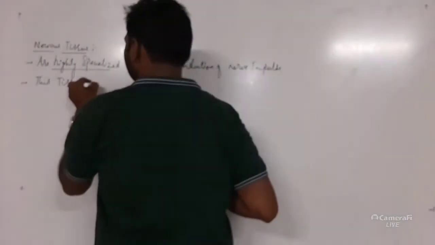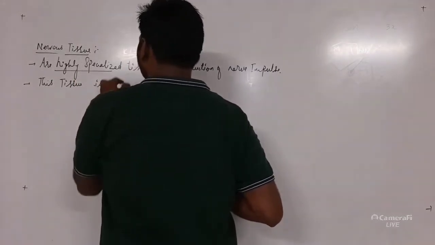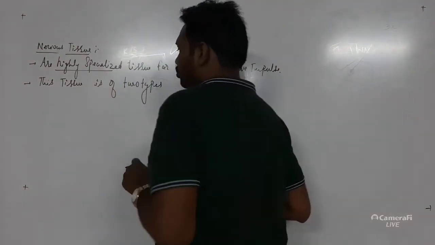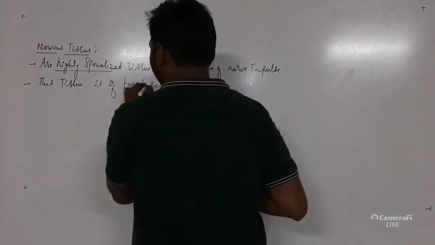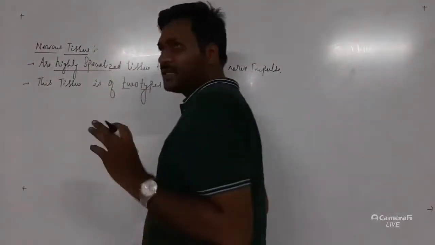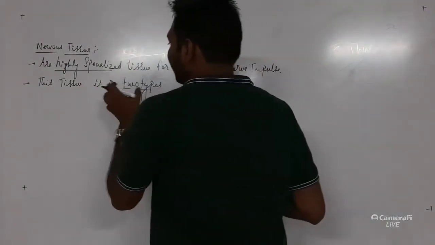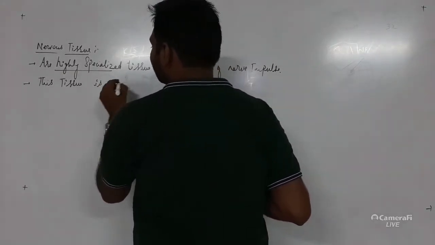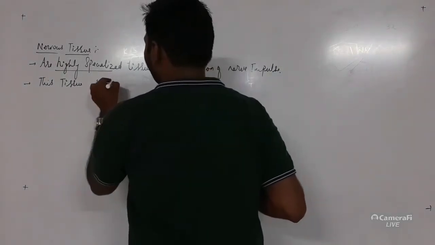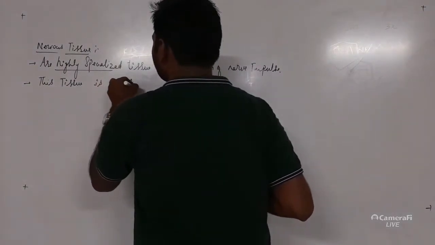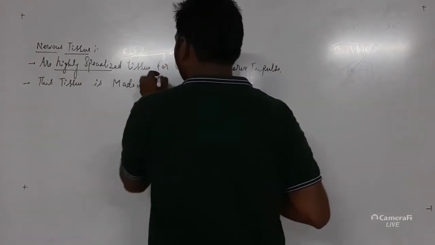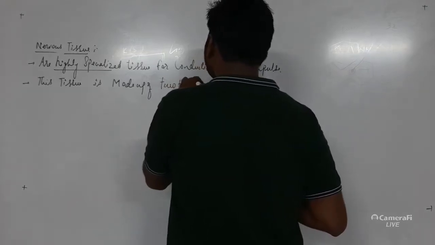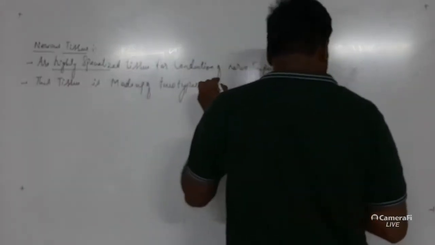Now this tissue is of two types. What are those types? When we talk of the tissue, it is composed of cells, so it is made up of two types of cells.